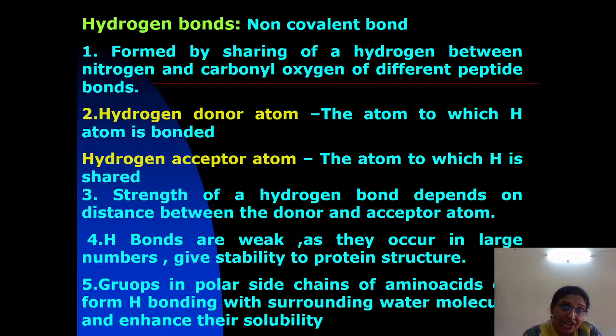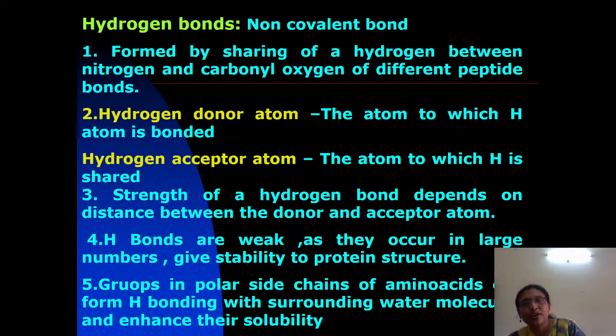How is this bond formed? There is an electrical attraction between the hydrogen atom in a polar bond in one molecule and oxygen or nitrogen in a polar bond in another molecule or within the same molecule. If the bonds are sufficiently separated from one another, it forms a hydrogen bond.